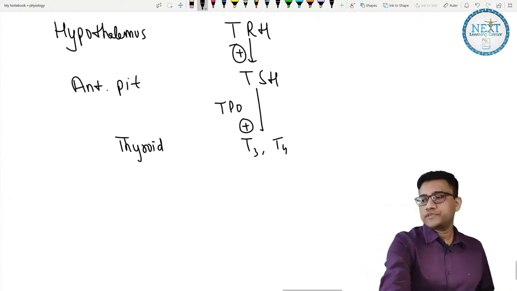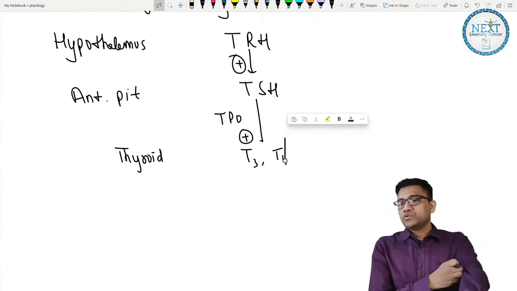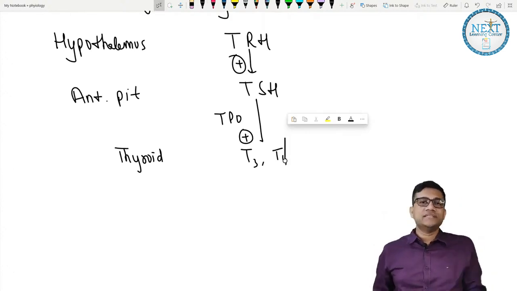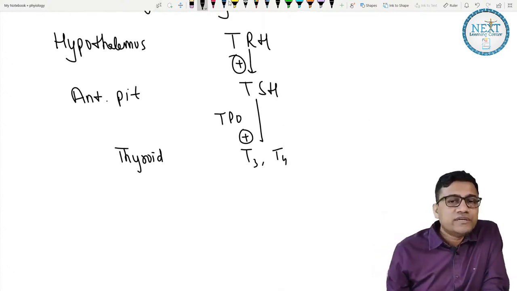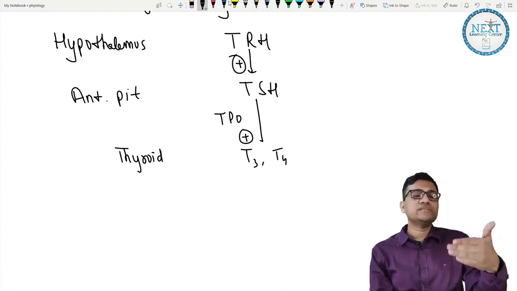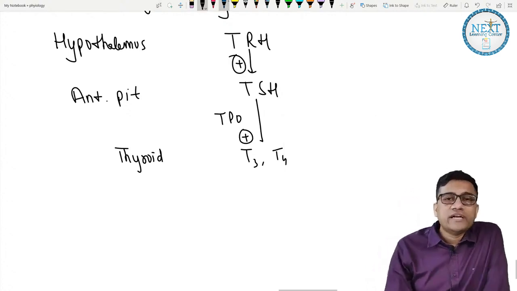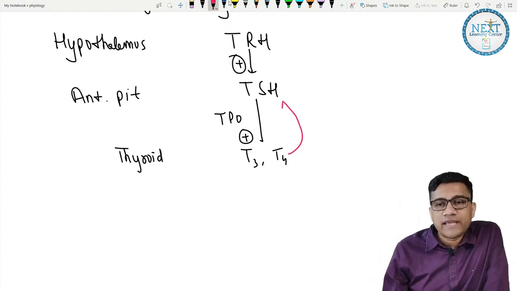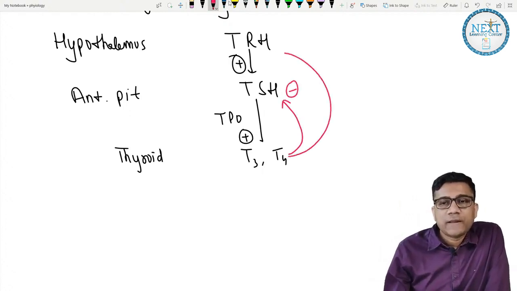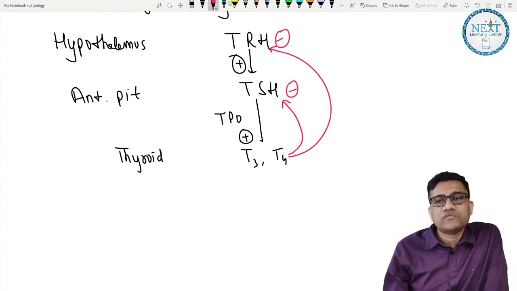Now comes the question: what do T3 and T4 do? If you keep doing this, there will be too much T3 and T4. So T3 and T4 go and inhibit TSH and inhibit this. That's called negative feedback inhibition.